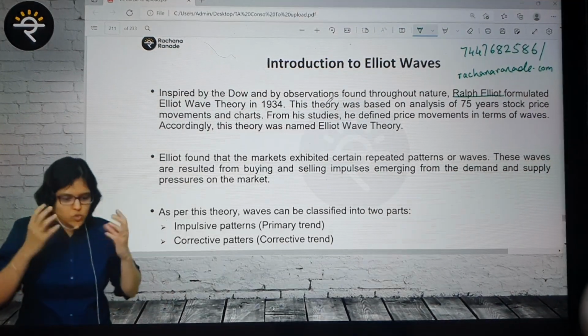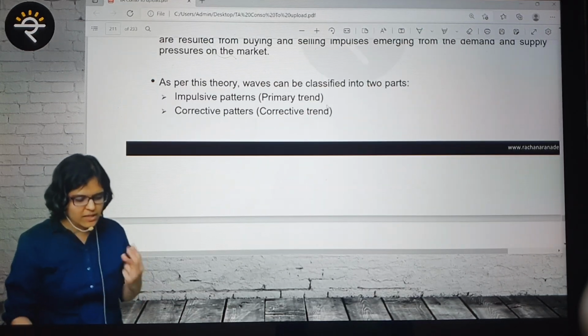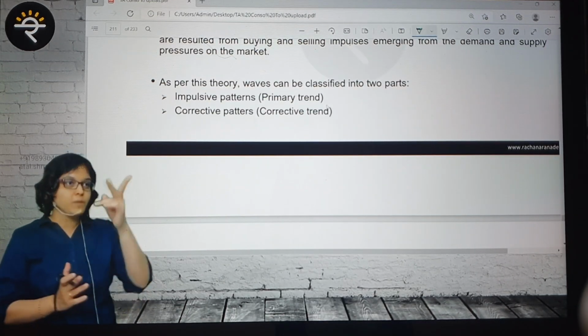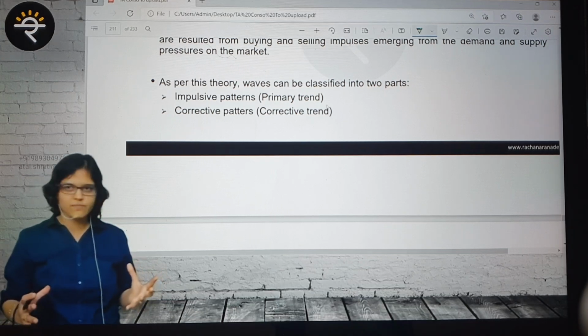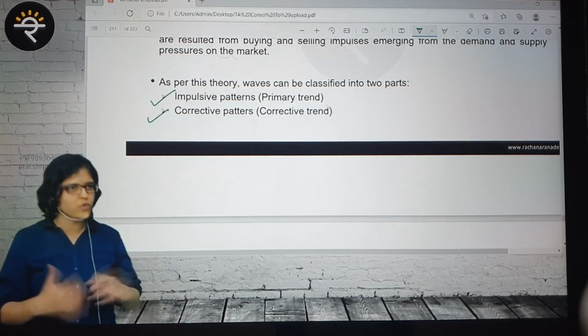With me? Yes? So what Mr. Elliott did was that he tried to analyze the different waves and he came up with this theory that there are basically two types of patterns that we can see in Elliott waves. Which 2 patterns? One is known as the impulsive pattern, one is known as the corrective pattern. We'll see this pictorially so that it will be easier for you to digest.